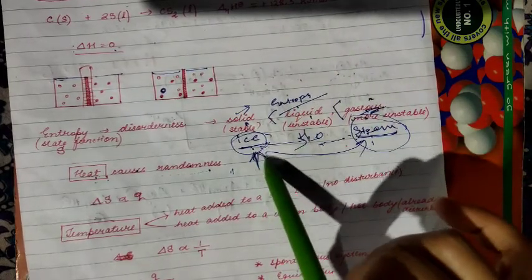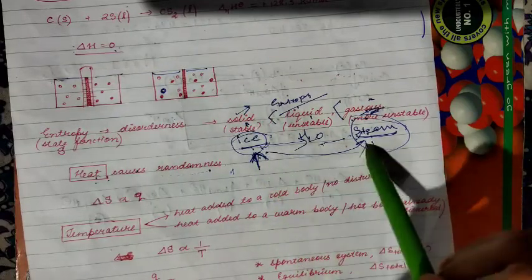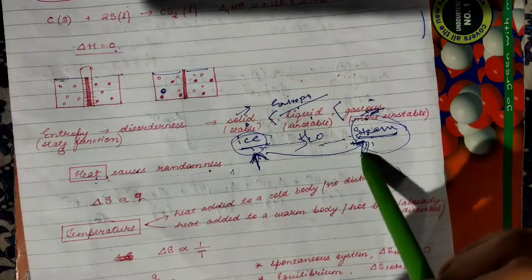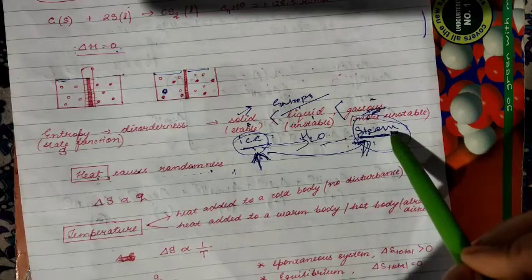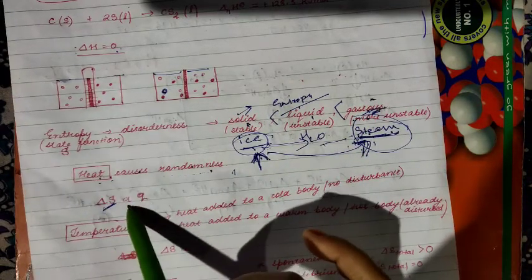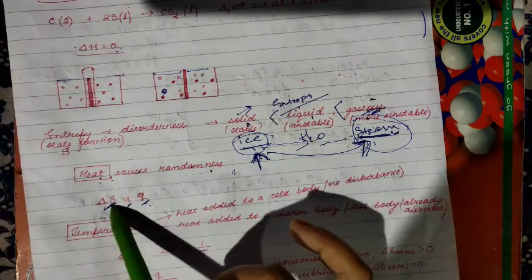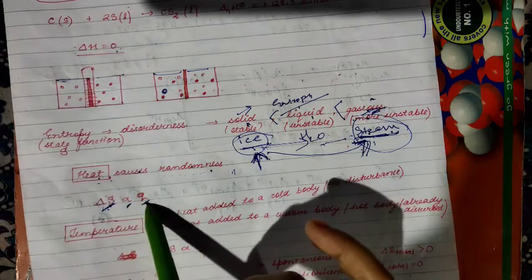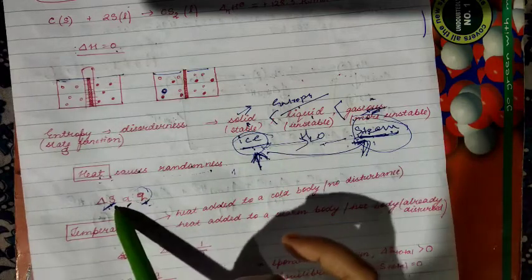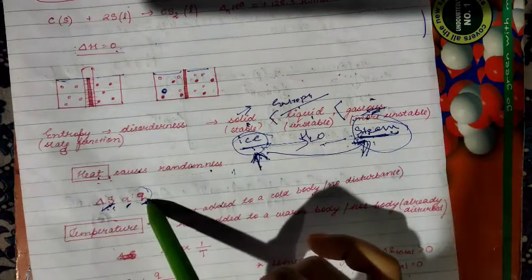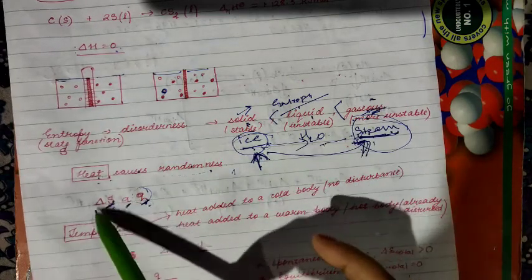So when you apply heat to a solid system, it will gain the heat and transform itself into a system whose entropy is higher. Therefore, entropy is directly proportional to Q, directly proportional to heat. So delta S is directly proportional to heat. If you apply heat, the entropy will increase. If you remove the heat, then entropy will decrease.